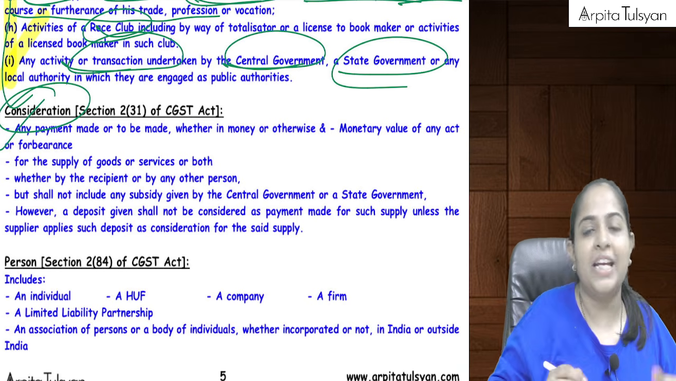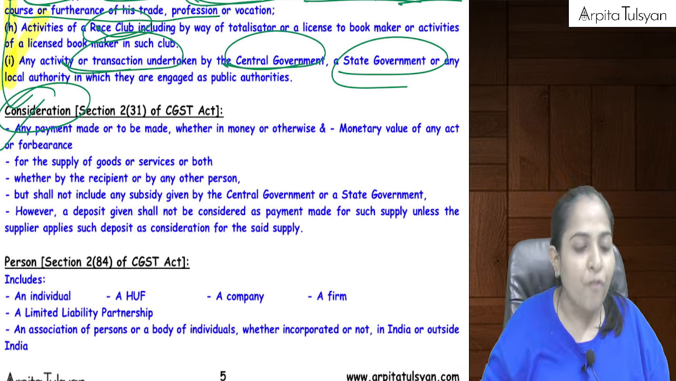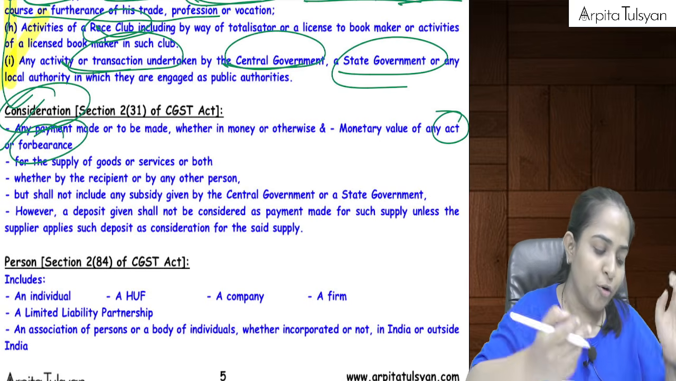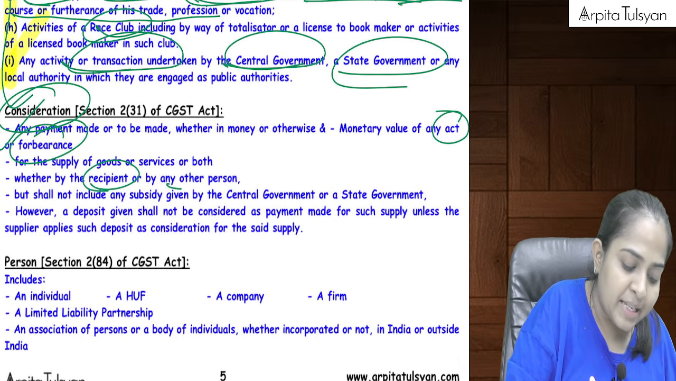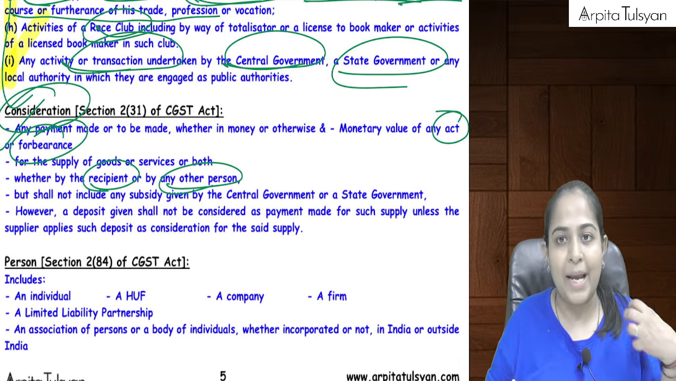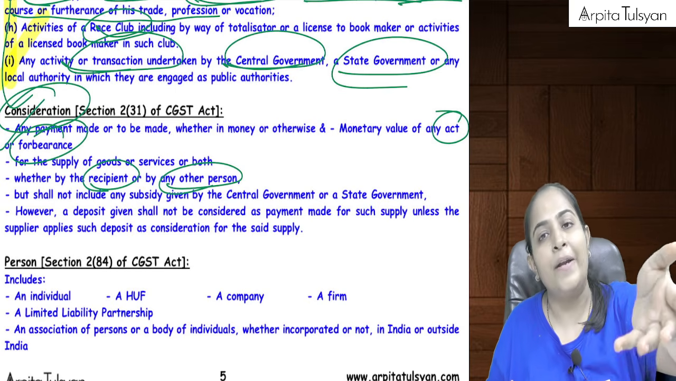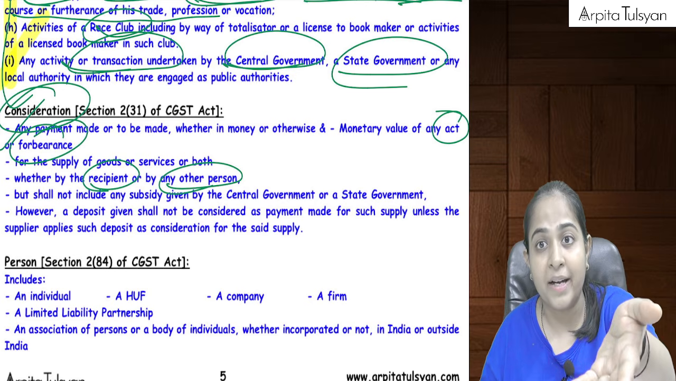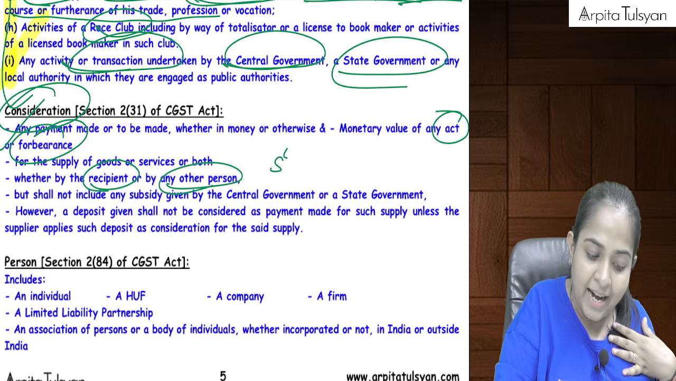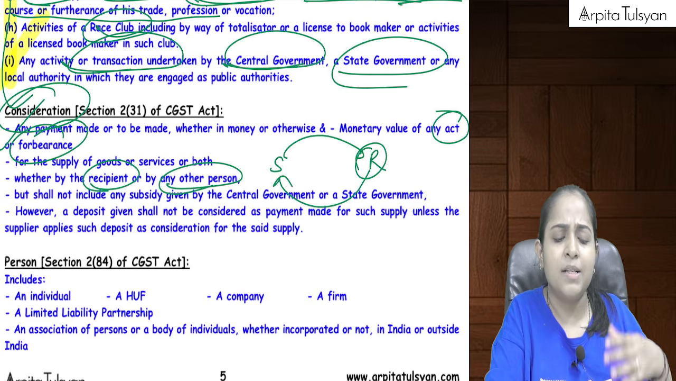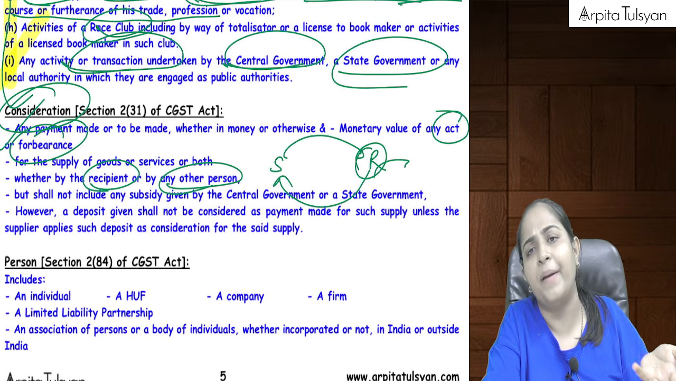So consideration can be monetary, non-monetary, it can be in the form of any act or it can be in the form of any forbearance for supply of goods or services, whether by the recipient or by any other person. So I am the supplier, I am supplying you coaching services, and in return, you are going to pay me some consideration. You are the recipient. Yes, I am the supplier and you are the recipient. So either you will pay this money to me or someone on your behalf is going to pay the money to me.